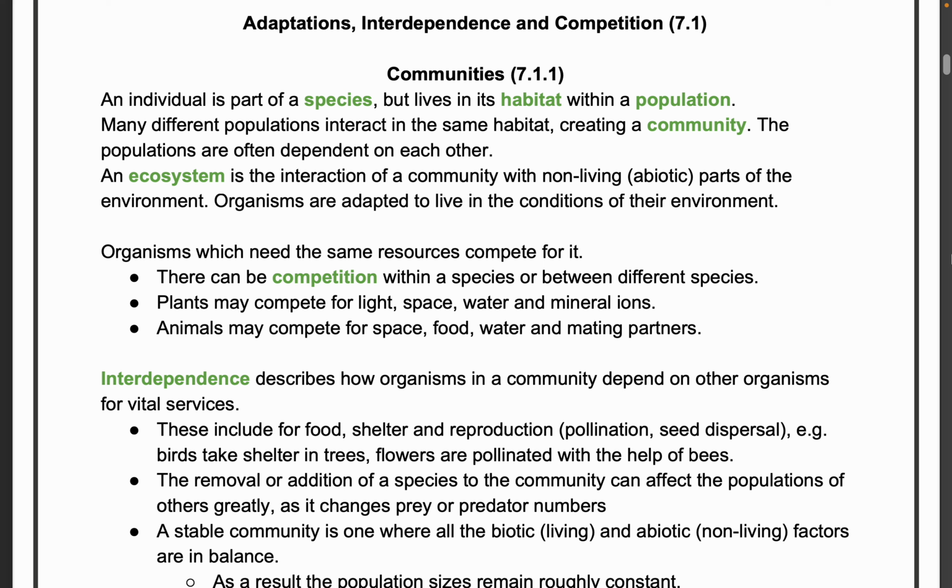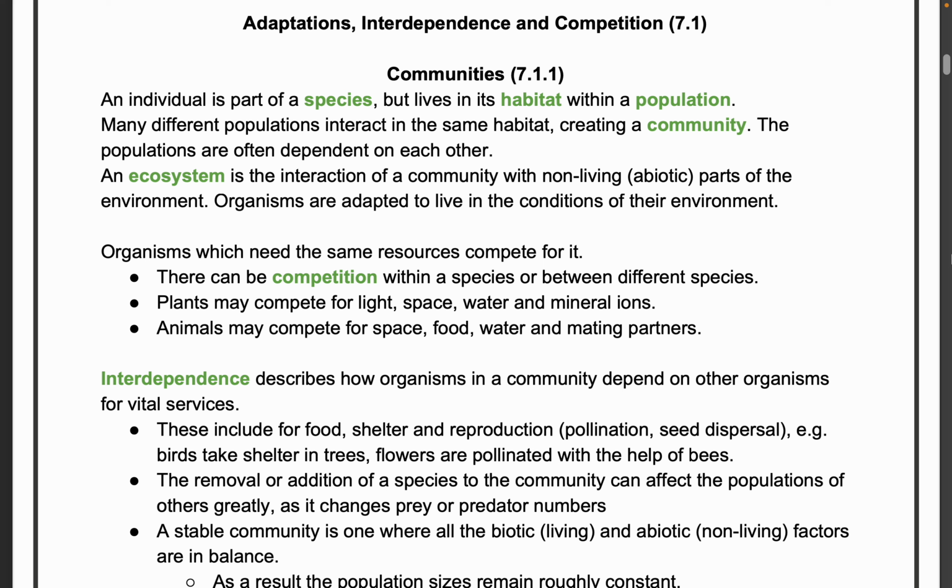First, we are discussing adaptations, interdependence, and competition. Communities: an individual is part of a species. Say, for example, if you are an individual, a boy or a girl, you are a part of a species known as the human species. We live in its habitat. So, for example, we live in Birmingham, London, which is a kind of habitat within a population.